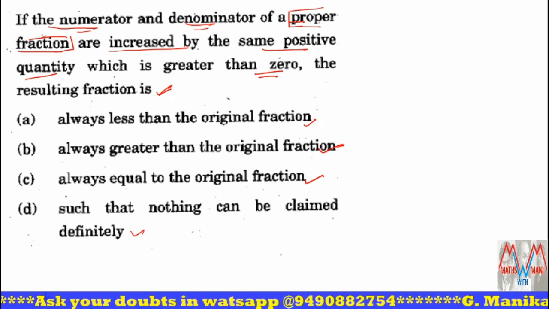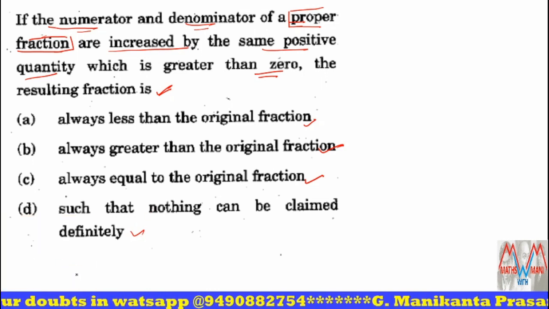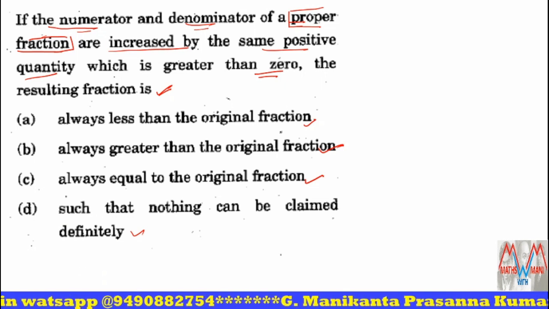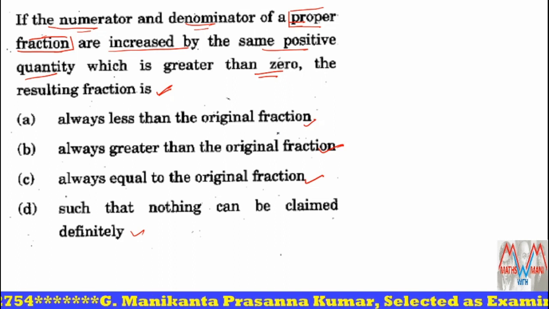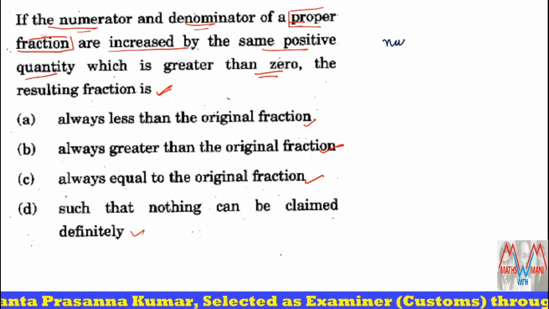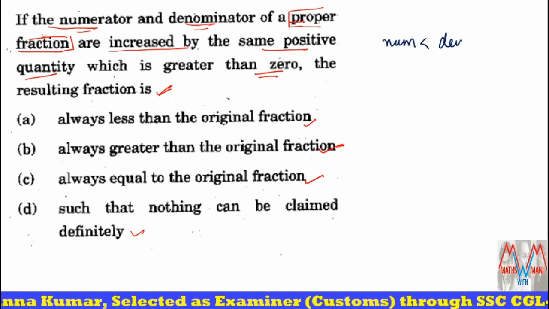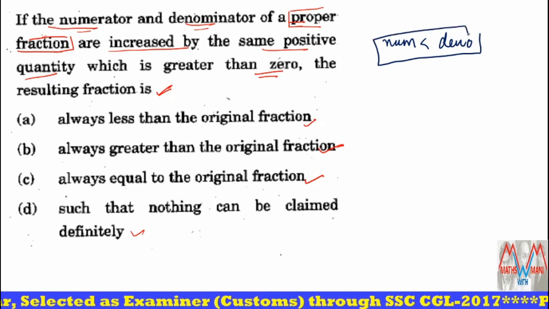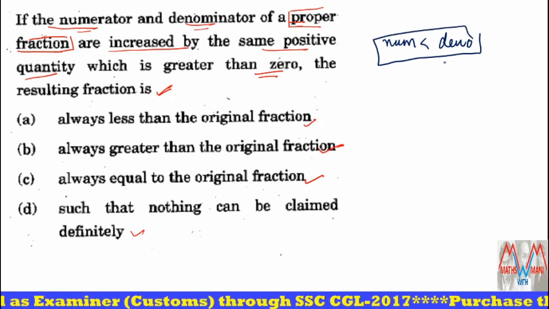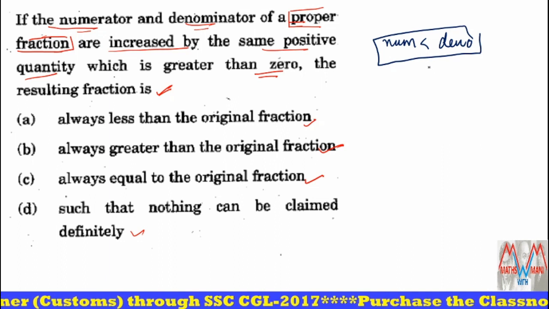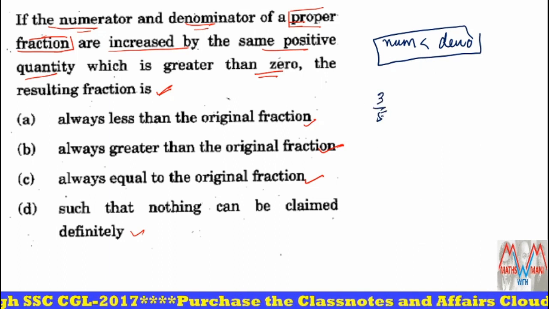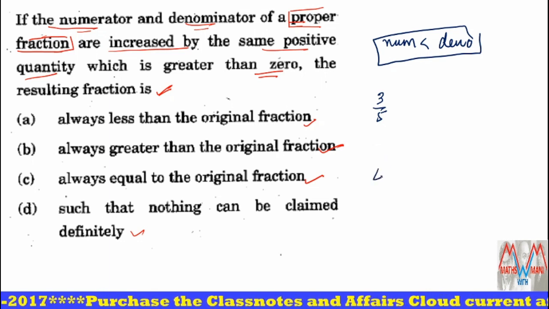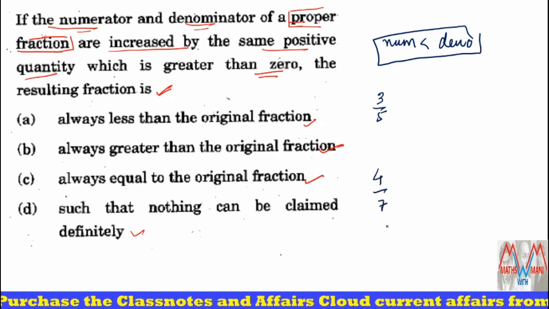First you have to know what a proper fraction is. A proper fraction is a fraction in which the value is less than 1, that is, the value of the numerator is less than the value of the denominator. This is the condition for a fraction to be called a proper fraction. So I'll take some values, like 3/5, which is a proper fraction. And 4/7 is also a proper fraction.